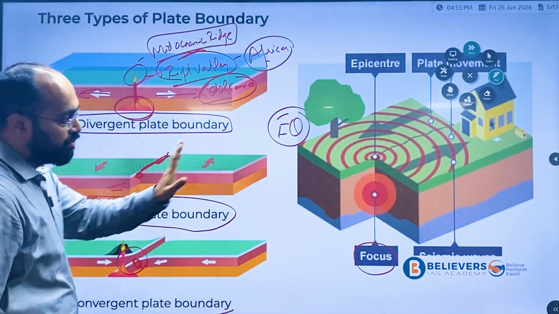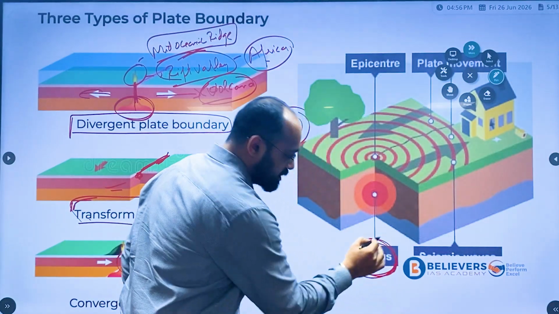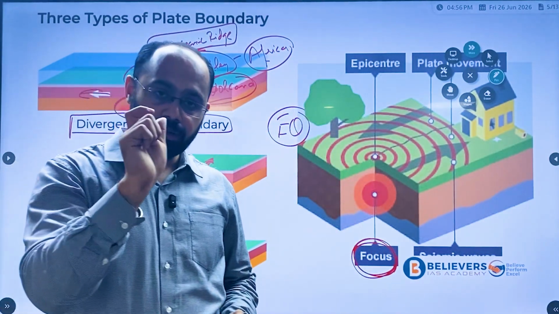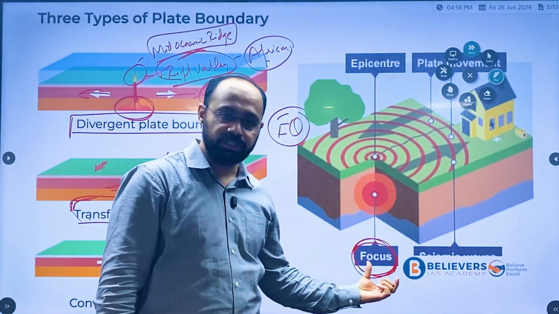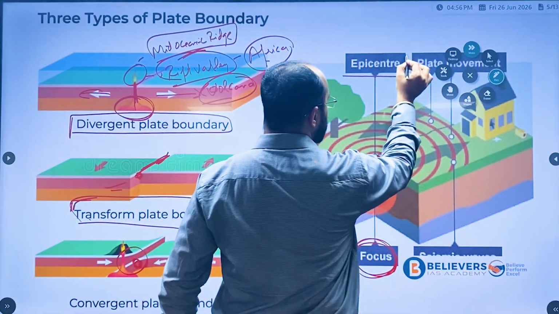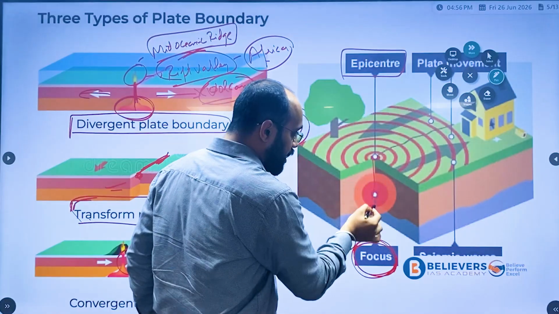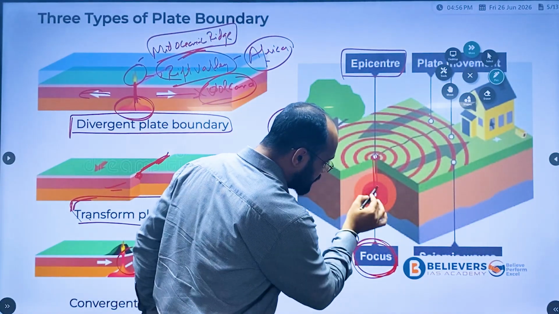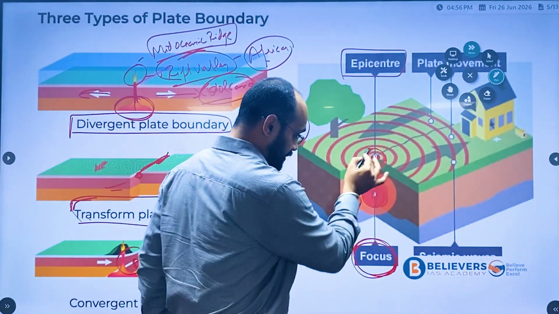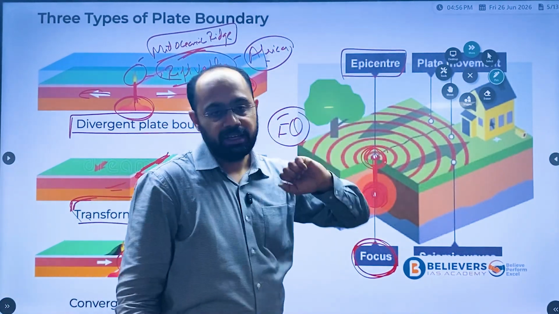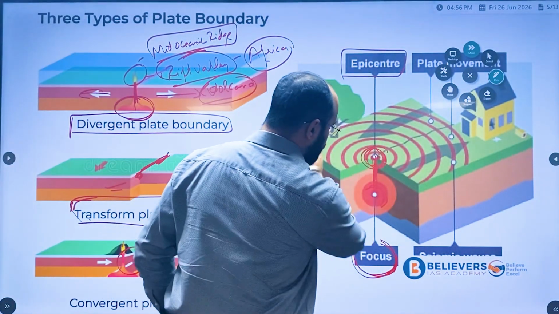Now when the earthquake is formed, the point where the earthquake is formed is what we call focus. And epicenter is the center where the earthquake is first recorded. Here the earthquake has occurred, and above that, on the surface, we call it epicenter. I hope you have understood this, epicenter and focus. This is the important point.